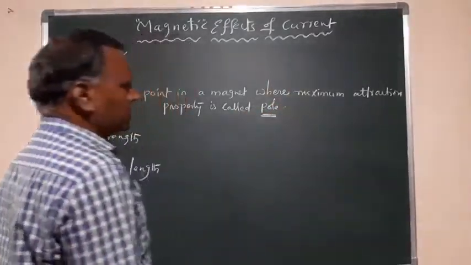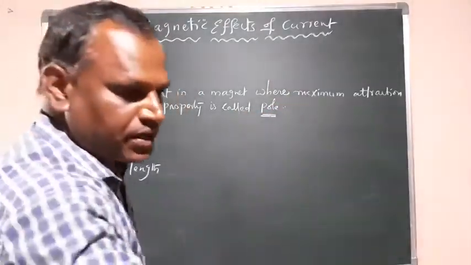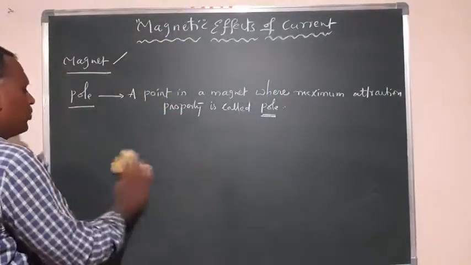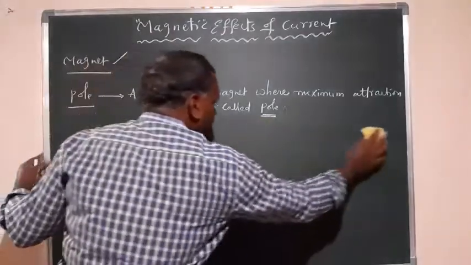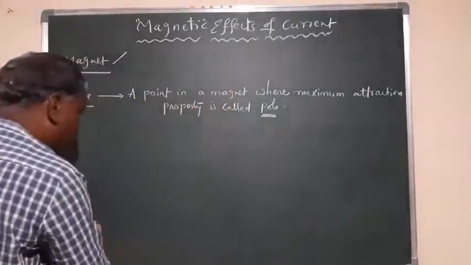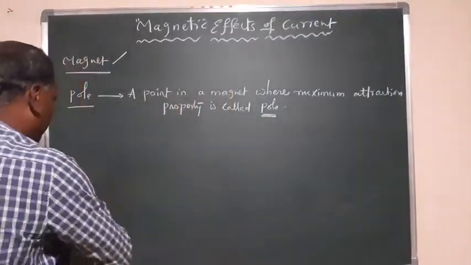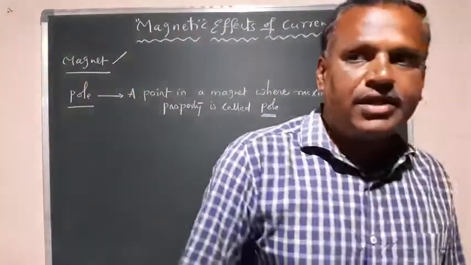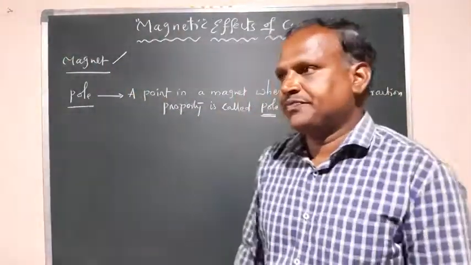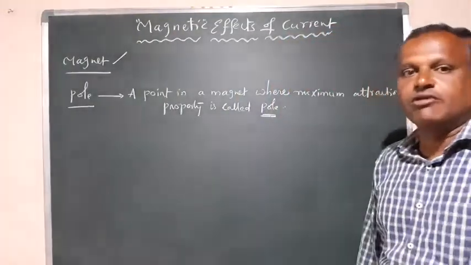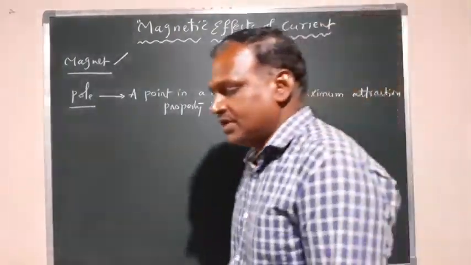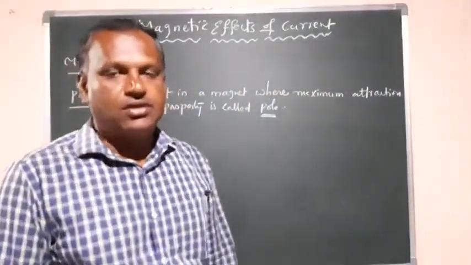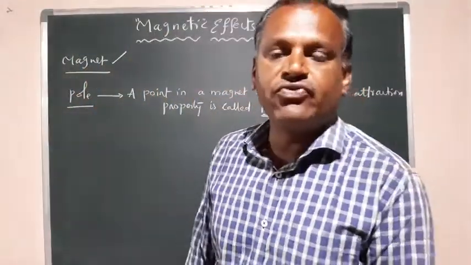And this pole is represented as two: a north pole and a south pole. So which point can be called a north pole, and which point a south pole? When you keep a magnet in free space, that magnet comes into an equilibrium position along the direction of the Earth's magnetic field.